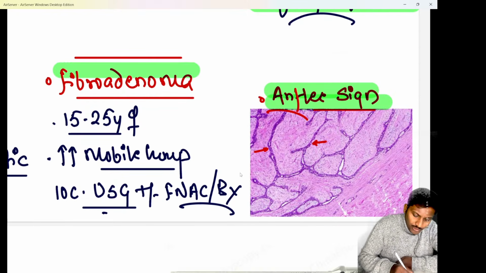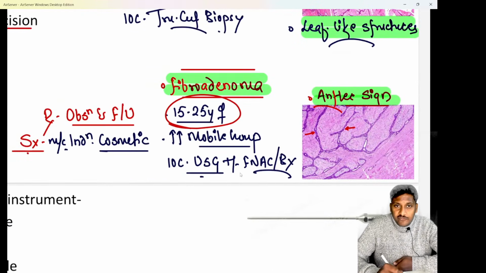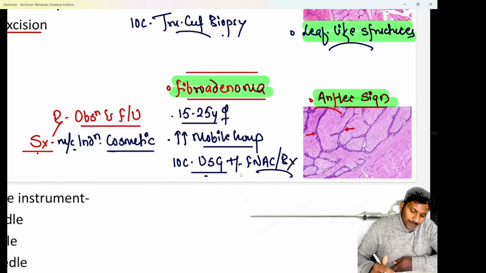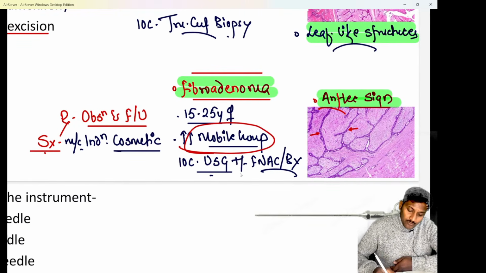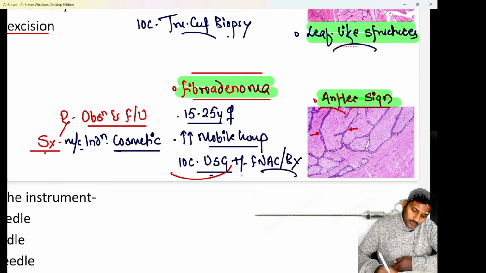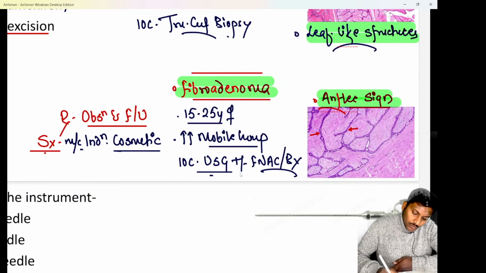Do remember, fibroadenoma is commonly seen in younger females, especially those between 15 to 25 years of age. Secondly, fibroadenoma is a painless lump which is freely mobile. As it is so freely mobile, we call it a breast mouse as well. Remember, in fibroadenoma the investigation of choice is an ultrasound.